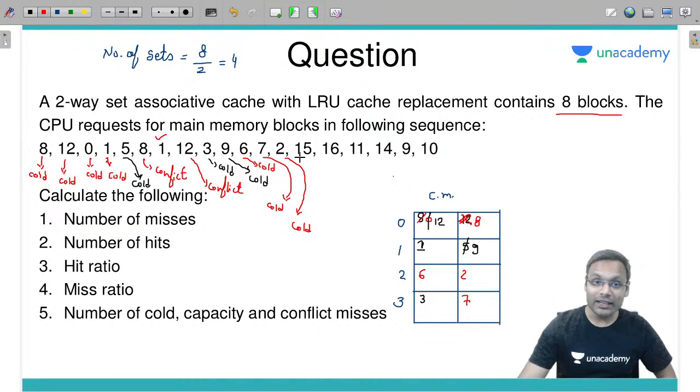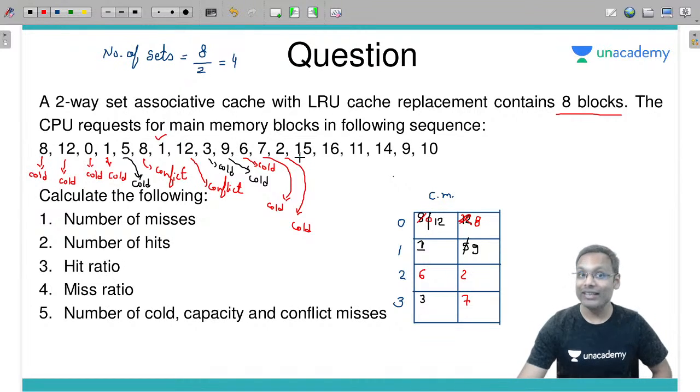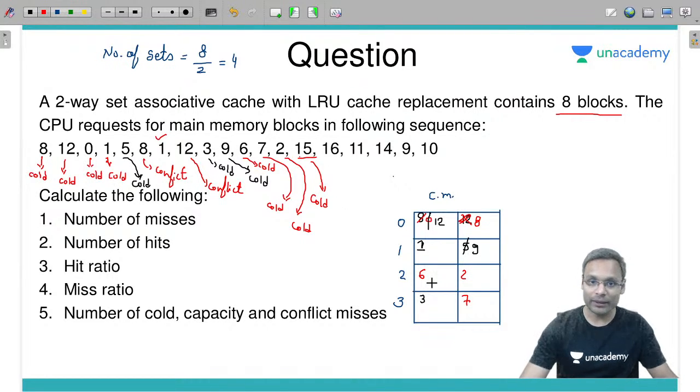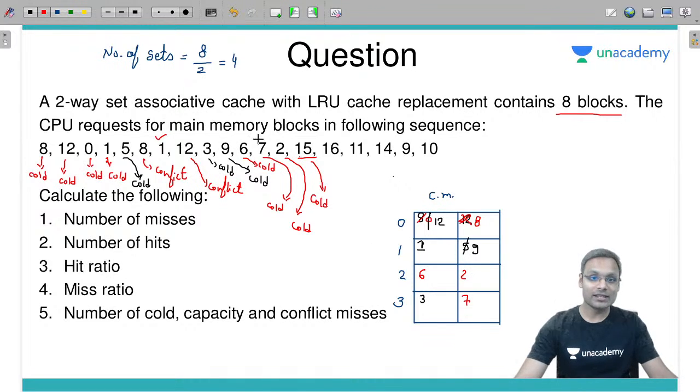Next 15 mod 4 is 3, and 15 is the first time access, yes, so it's a cold miss again. Where should I keep it? On set 3 there are already 2 blocks, 3 and 7. Which should be replaced? 7 was just recently referred, 3 was referred here, so 3 will be replaced by 15.